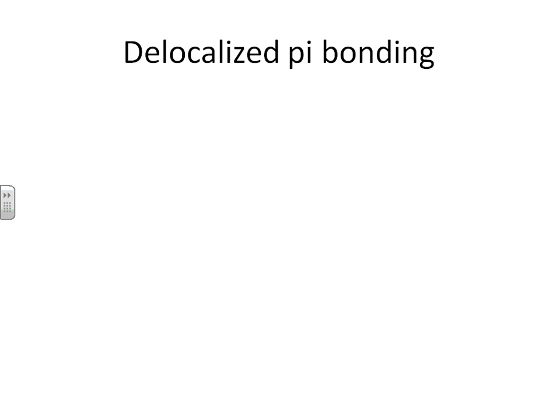If something is localized, it means that it's focused in one small area. A localized outbreak of swine flu means that swine flu is just happening in this one small place and it isn't widespread. Delocalized, on the other hand, means that it's spread out over many locations. So delocalized pi bonding is just saying you've got pi bonding in multiple locations.